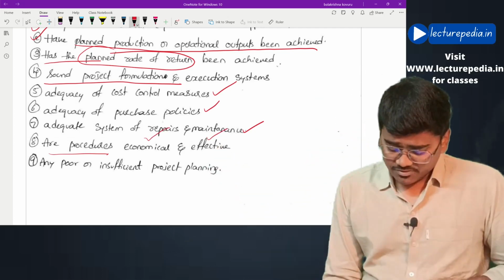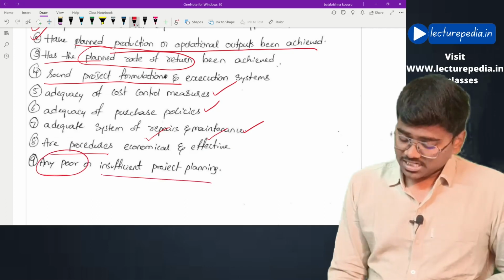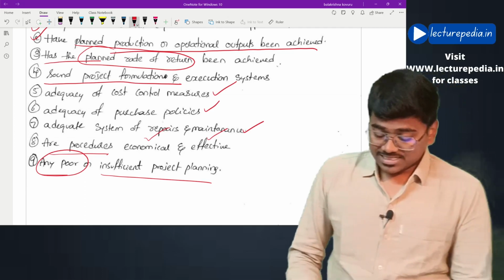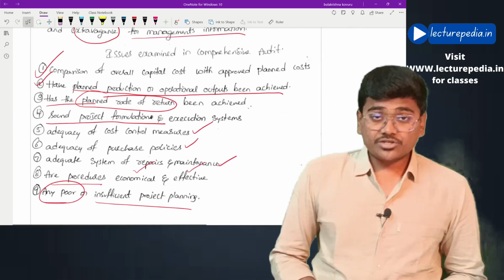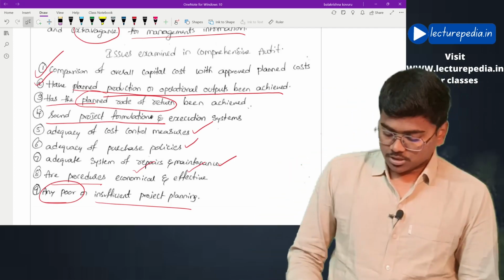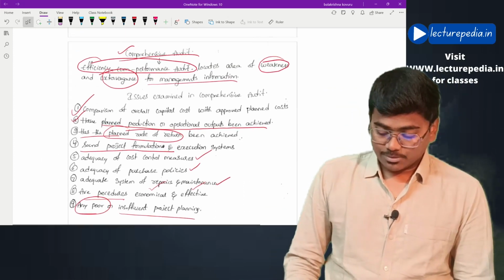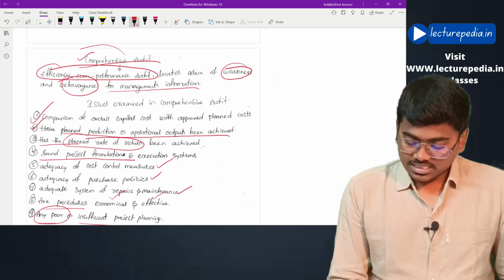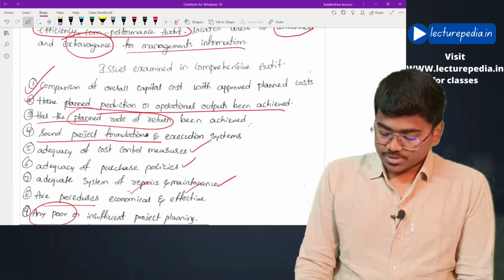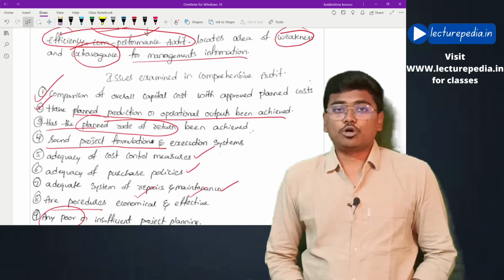And finally, he will see whether there is any poor or insufficient project planning in the organization. All these areas will be checked by the auditor in case of comprehensive audit. That is the reason the audit is named comprehensive audit, because various areas are covered by the auditor.